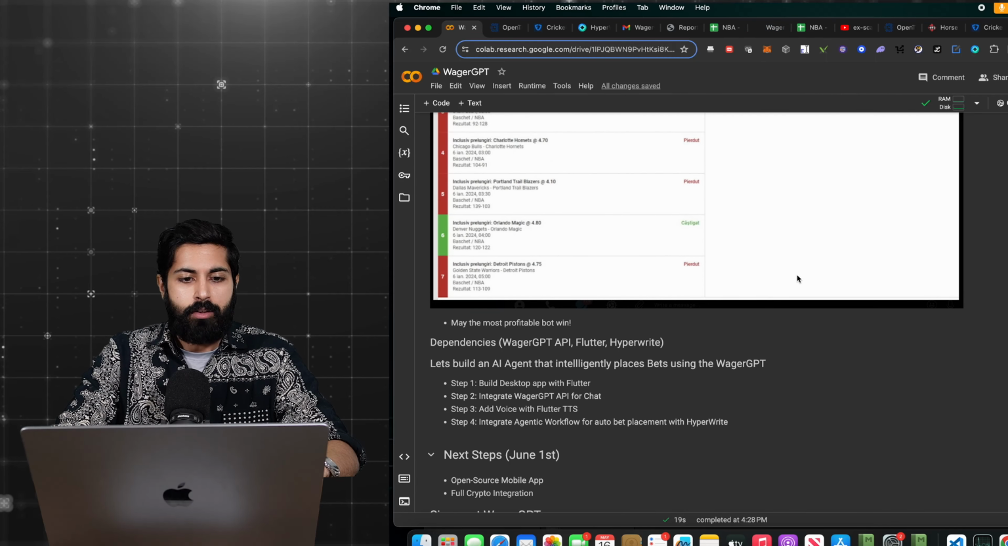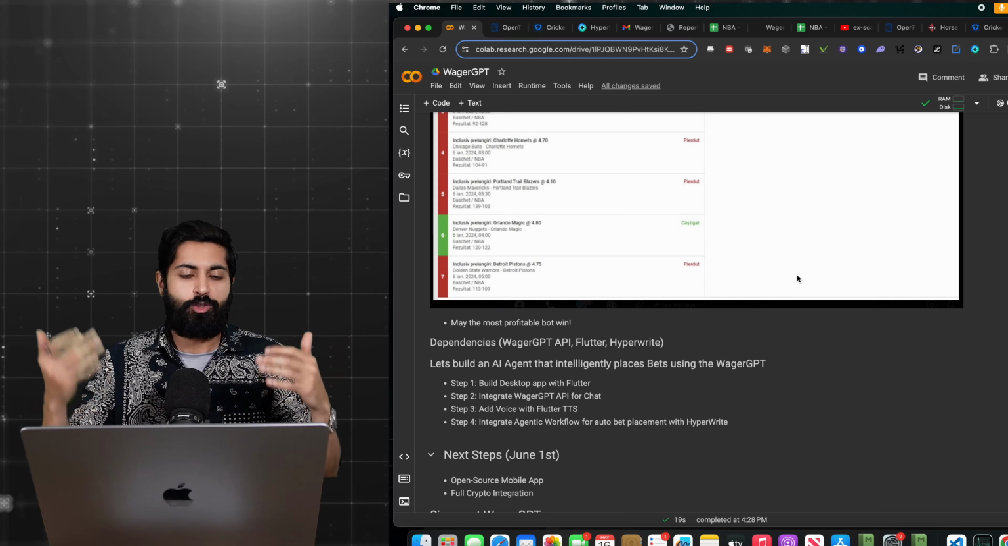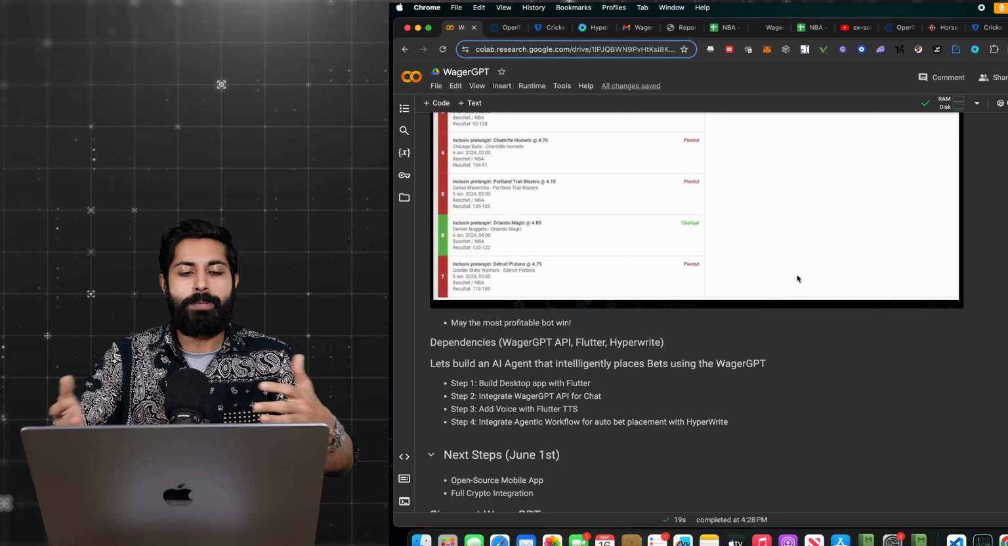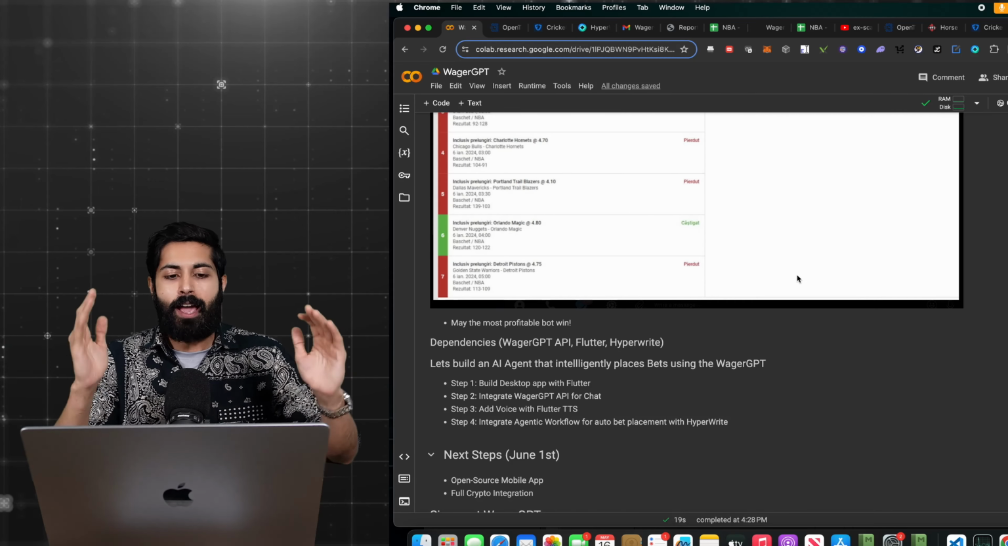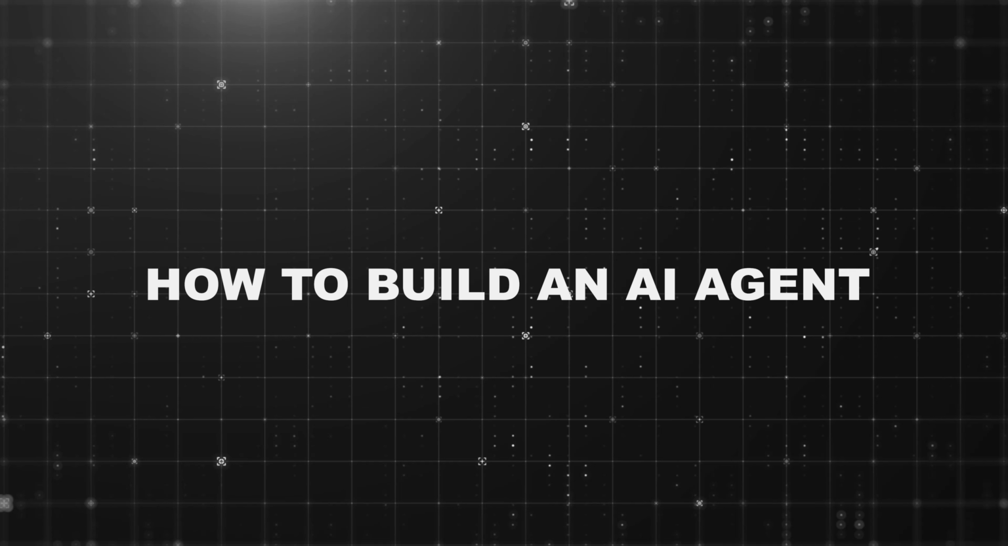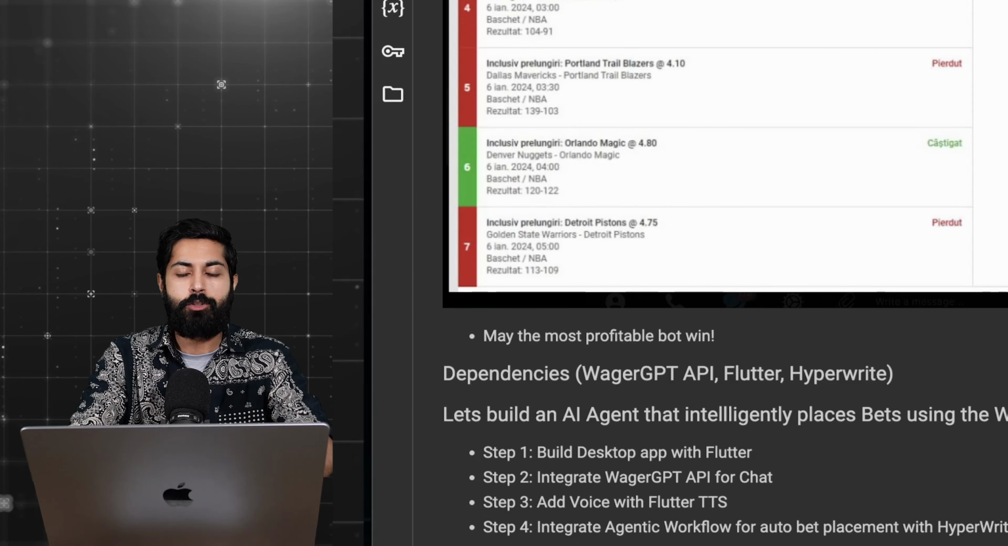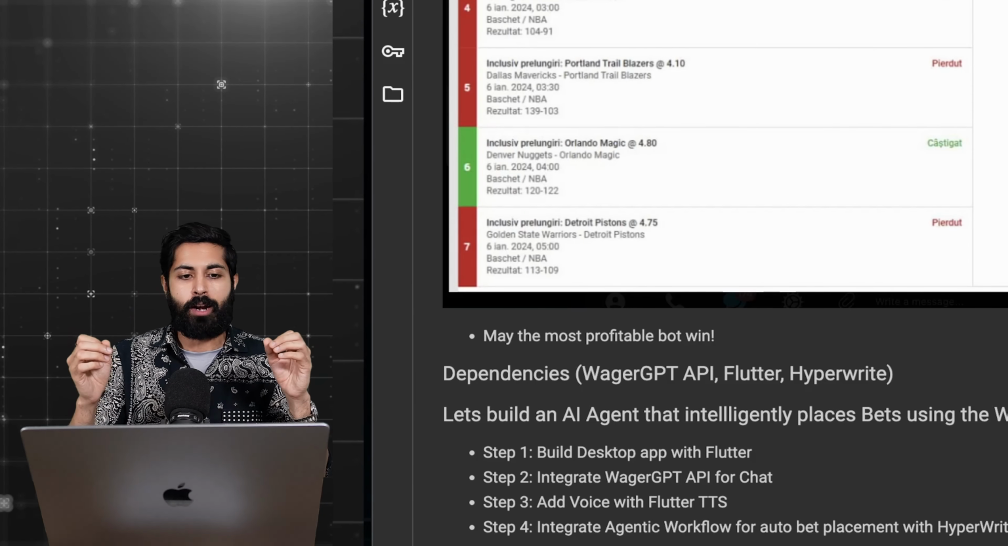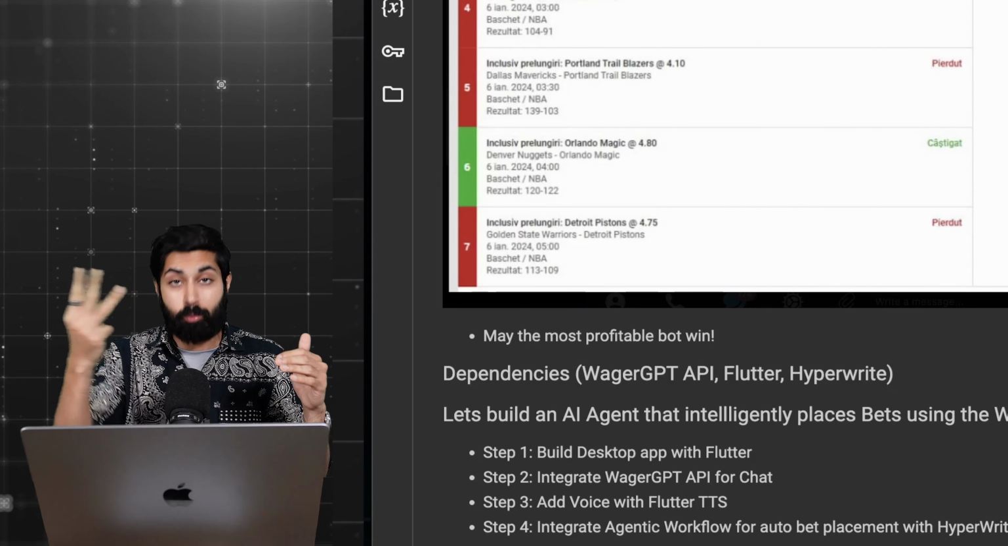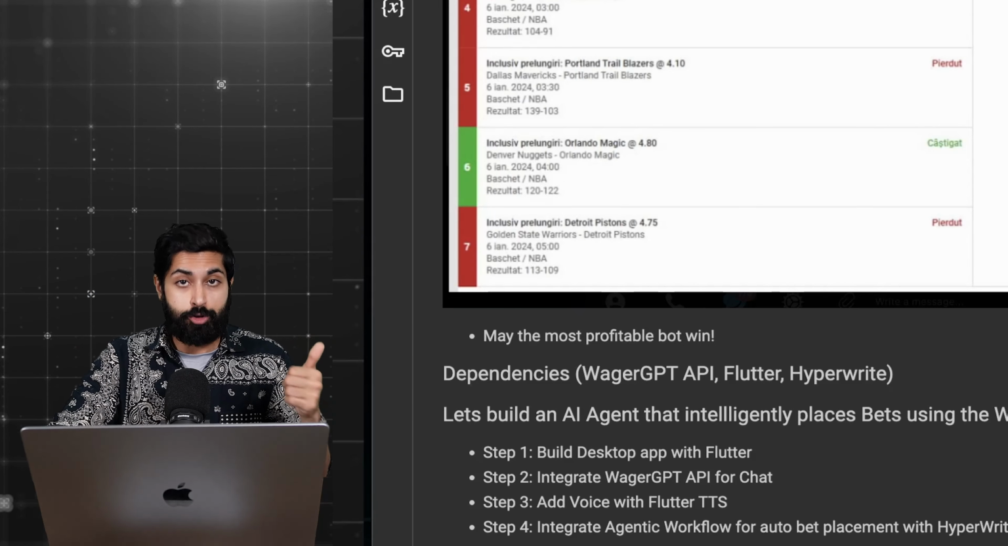So I want to show you how quick and easy it is to build a bot with the WagerGPT API by building an AI agent like the one I showed at the beginning that intelligently places bets using the WagerGPT API. So let's do this. Step one is going to be to build a desktop app with Flutter. There's going to be 3 dependencies. The first is the WagerGPT API.